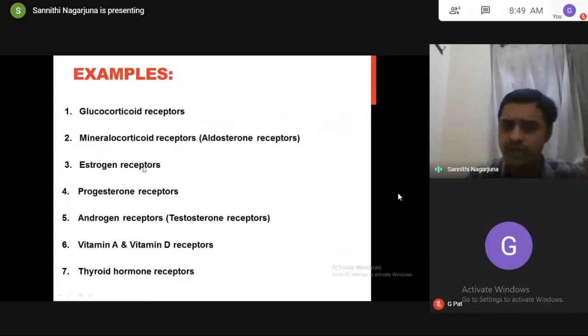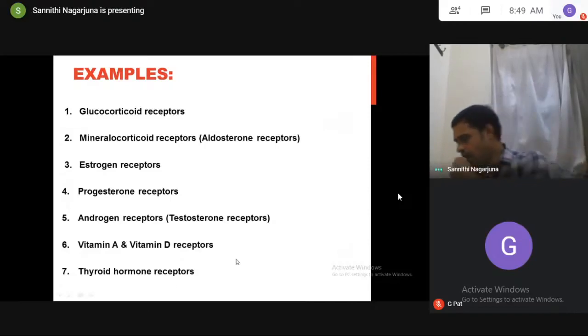And all your sex hormones like estrogen, progesterone, testosterone are also steroids. They also produce their actions through receptors called estrogen receptors, progesterone receptors, androgen receptors. And some of the fat soluble vitamins A and D also look like steroids, they have a steroid structure. They work the same way. And finally, thyroid hormone receptors.